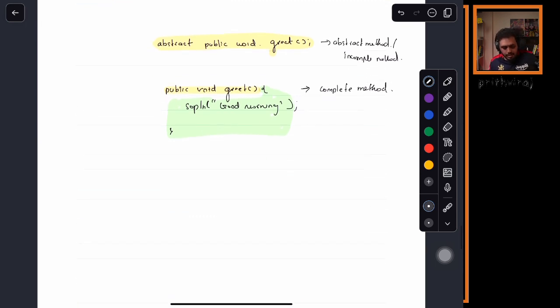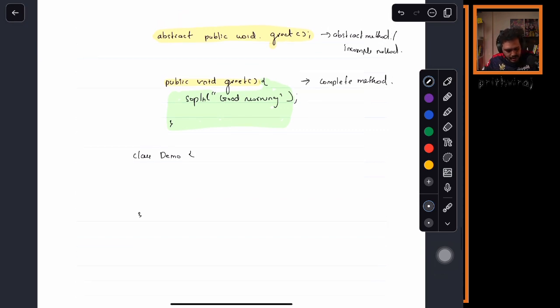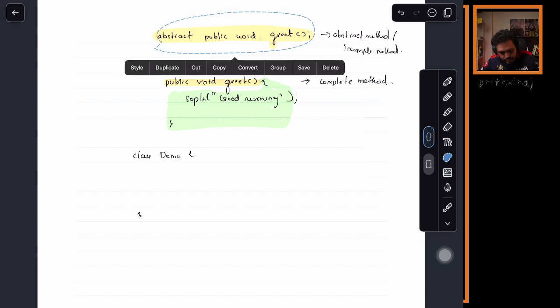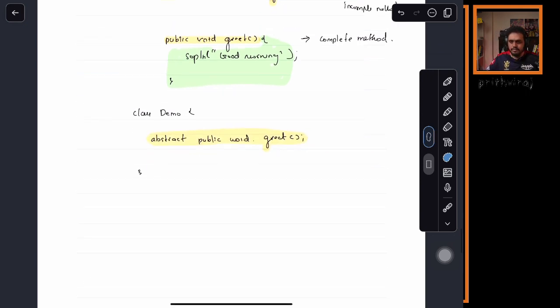Now I have a class called demo. Now this class demo will have this abstract method. Now is this correct, everyone? Is it correct? No. Here we have to declare the class also as abstract class. Now can I say with this definition one small note?